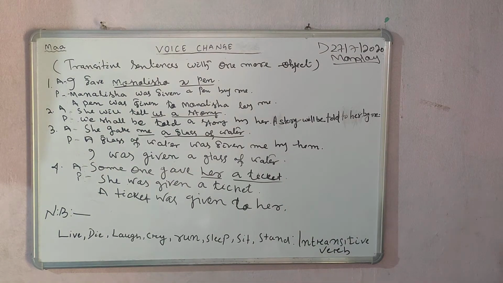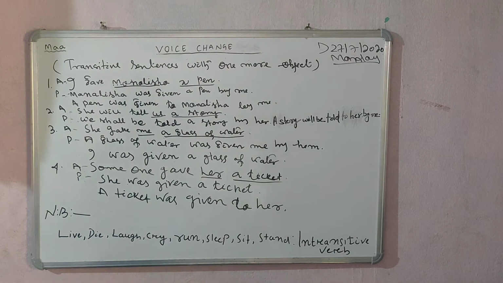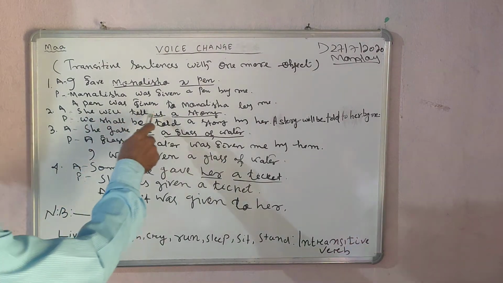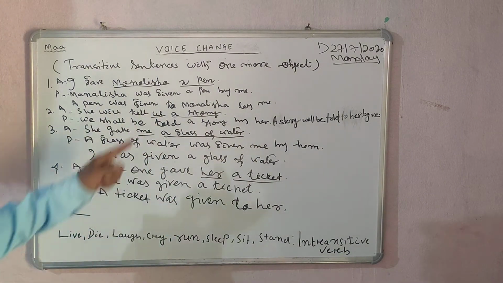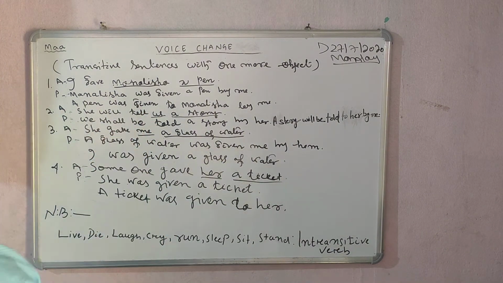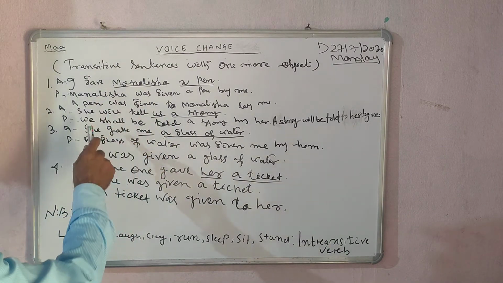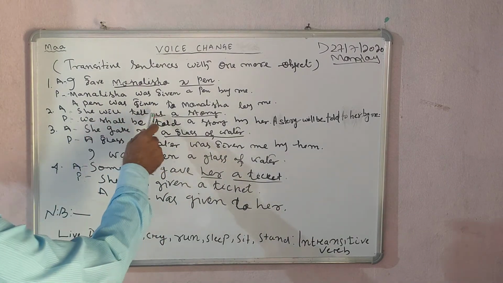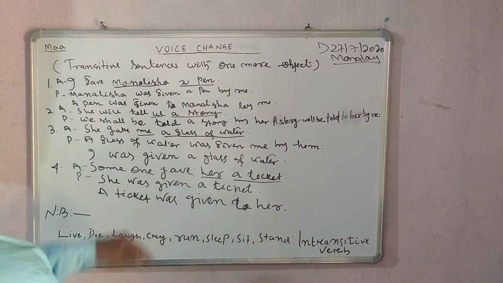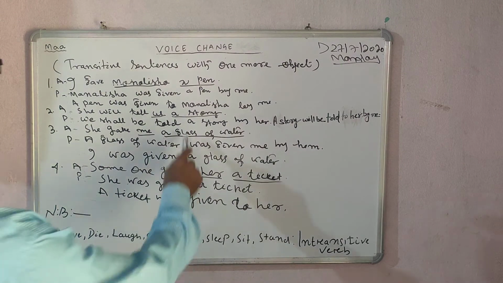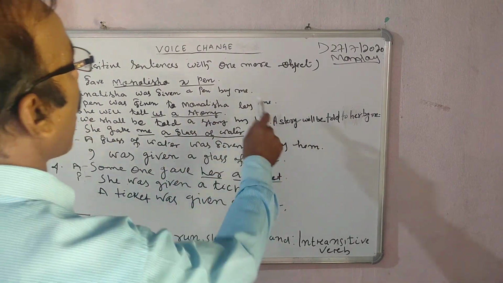Here, recall your mind: will, present, past, future, indefinite. I will eat rice. Rice will be eaten. That is the helping verb of imperfect: will be, shall be. That's why, she will tell us, us will be we, and here will be shall be. We shall be told. She will tell us, we shall be told. Then a story by her.